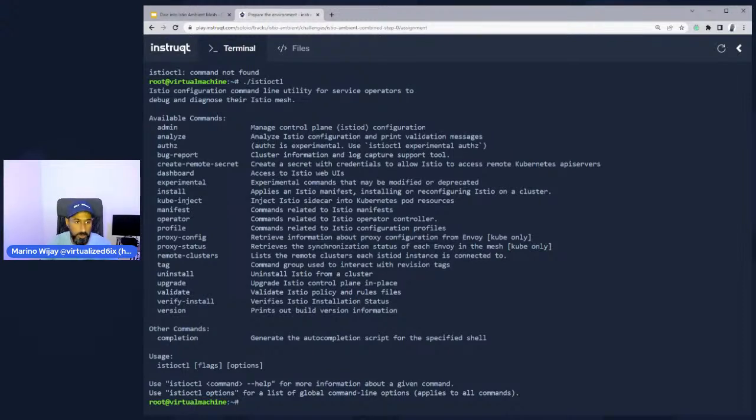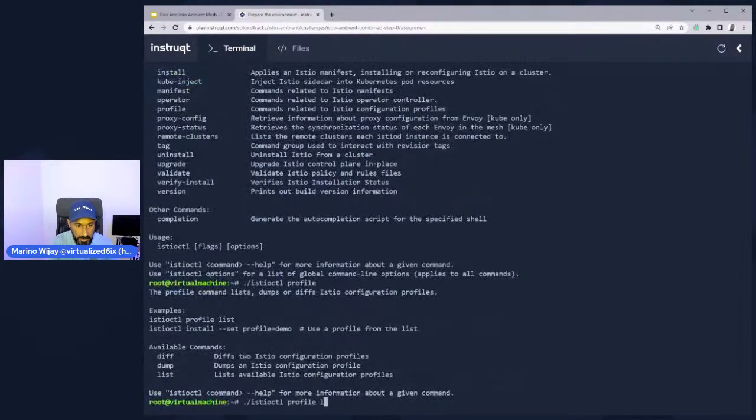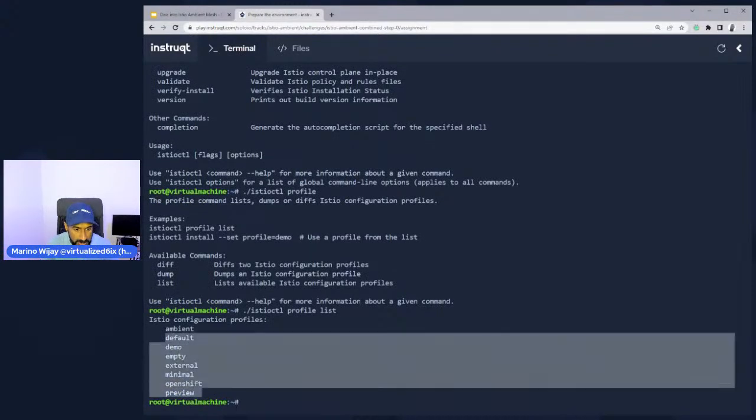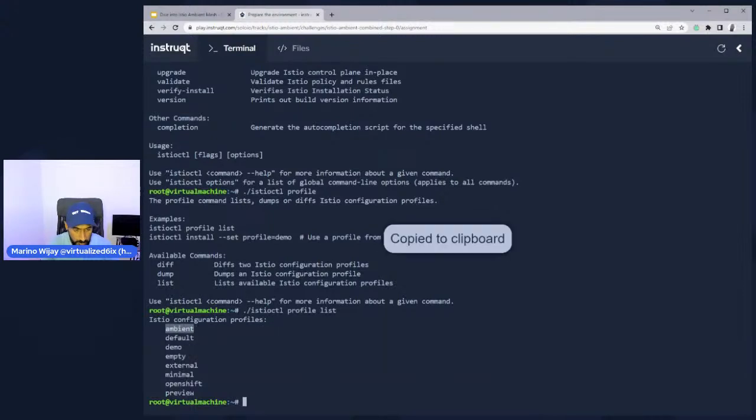We're just running it here locally. But if I do ./istioctl, and then I type in profile, and then I type in list, previously you would only see these, but you also now see the ambient profile here.